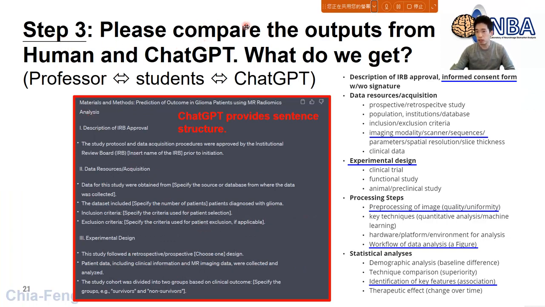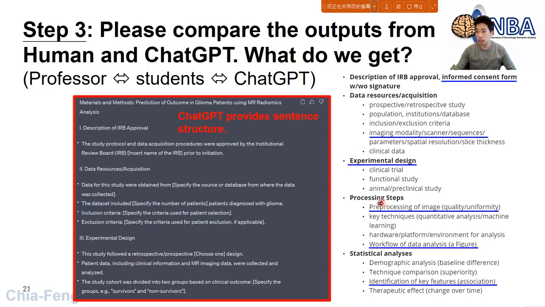I ask my students to compare the outputs from human and ChatGPT, and I want to see what we get right here. On the right-hand side, this is what we obtained from the human discussion, the very first step, step number 1. And this is what we get from ChatGPT. Now I ask my students to make the comparison.